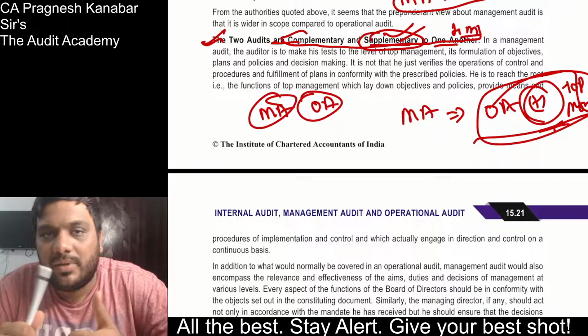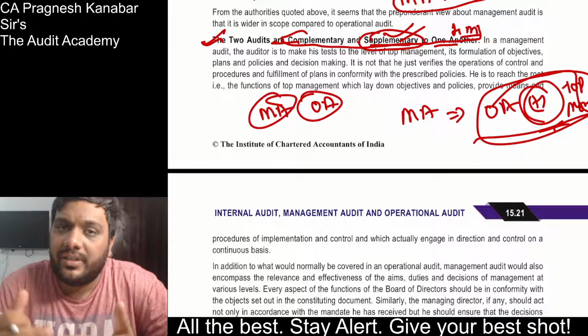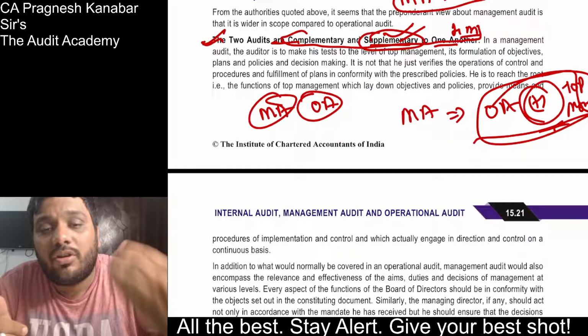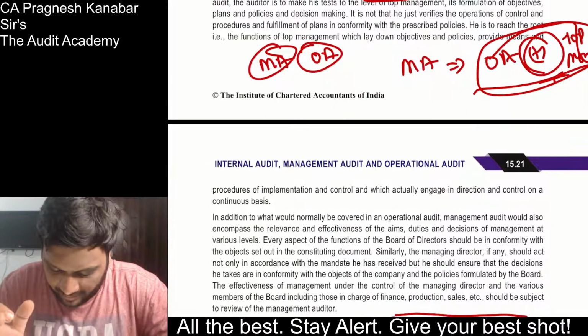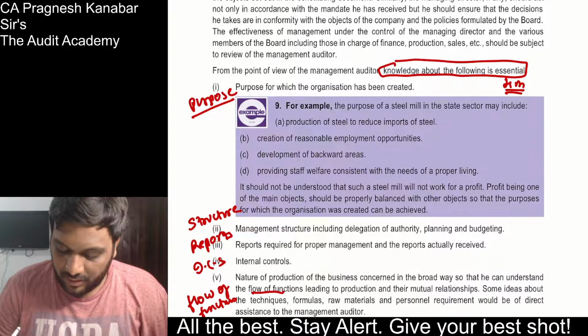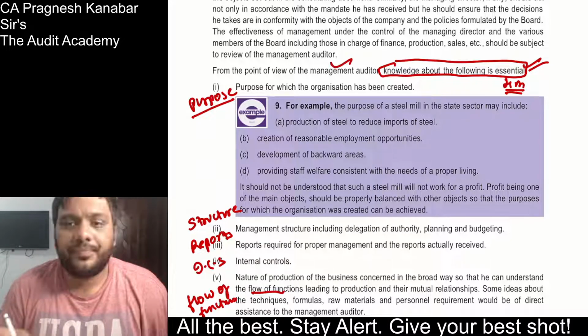So first you will explain what is management audit, what is operation audit. Then you will say along with management audit, operation audit is done side by side. And then you will say management audit includes activities of operation auditing, plus it will go till audit of top management, correct? So that you have explained how it is complementary and supplementary to each other, and then you will finish it off.